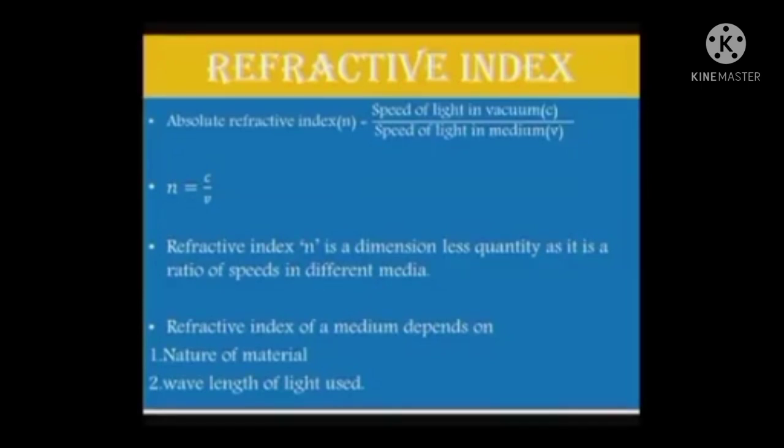So, n is equal to c by v. Refractive index n is a dimensionless quantity as it is a ratio of speeds. Refractive index of a medium depends on the nature of material and wavelength of light used.